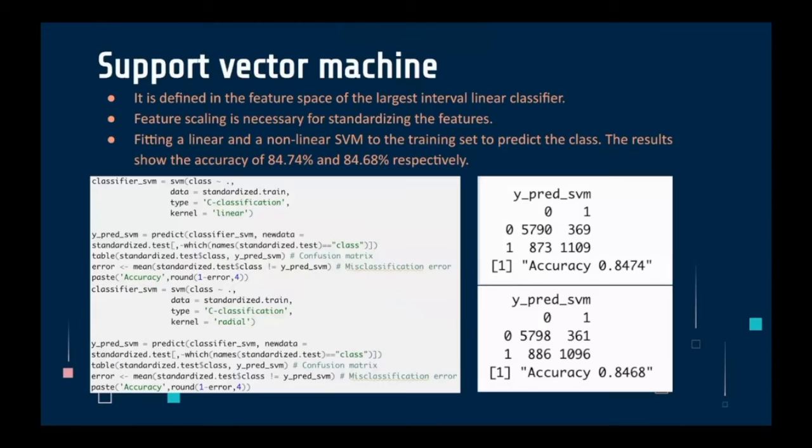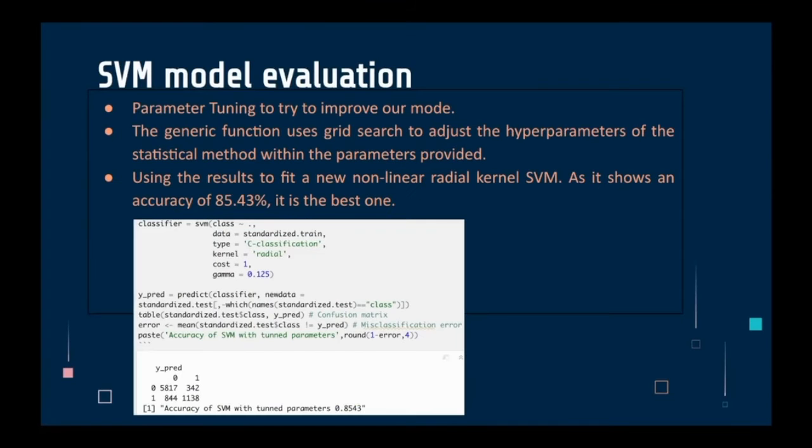Now we fit a linear and a nonlinear SVM to the training set to predict the class. The results show the accuracies respectively. Moreover, we use parameter tuning to try to improve our model. The function uses grid search to adjust the hyperparameters of the statistical method within the parameters provided. So we use the parameter tuning results to fit a new nonlinear model, as the accuracy is 85.43%, which is the best one. Now we move on to the decision tree classifier.